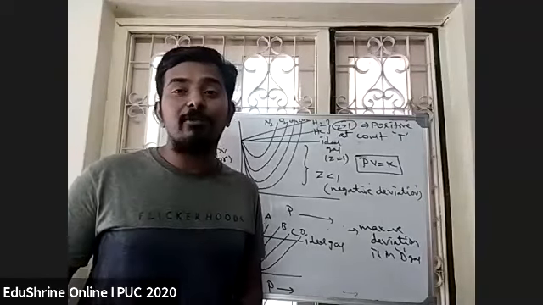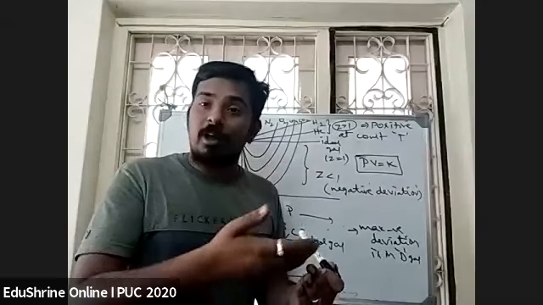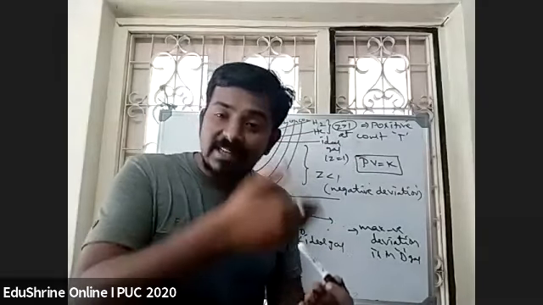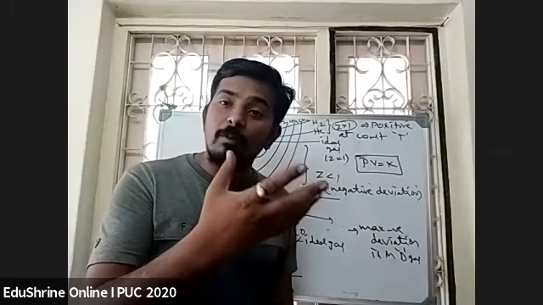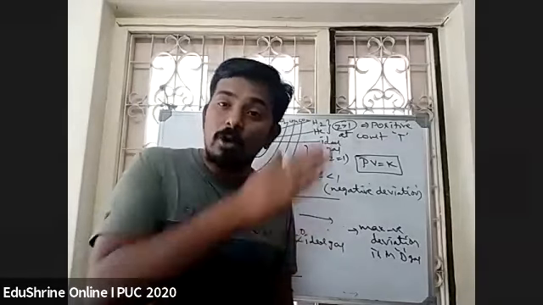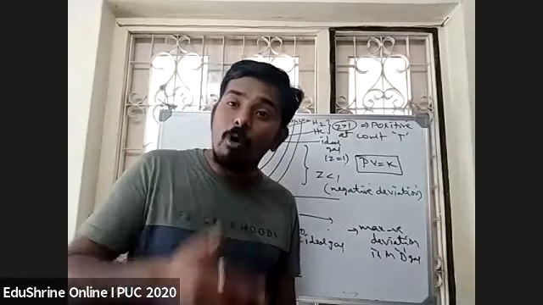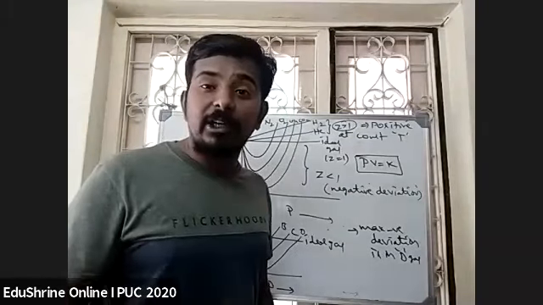In D only there are more attractive forces, because the more the value of Z is less than 1, the more negative the deviation and the more the attractive forces. Correct or wrong?